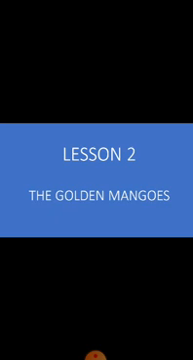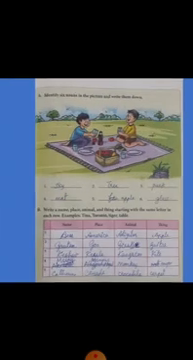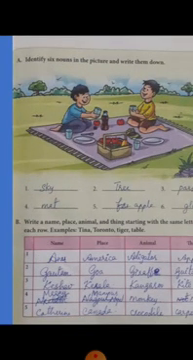Then page number 21 I gave you for homework. I hope all of you did it in the book. I told you to fill this in the book only. Okay, and I will explain the answer to that. Identify 6 nouns in the picture and write them down. Page number 21.